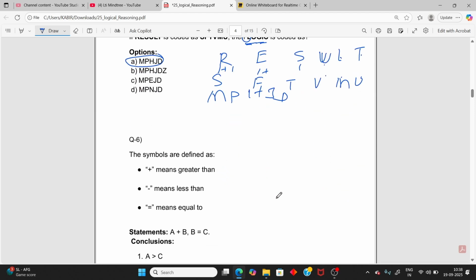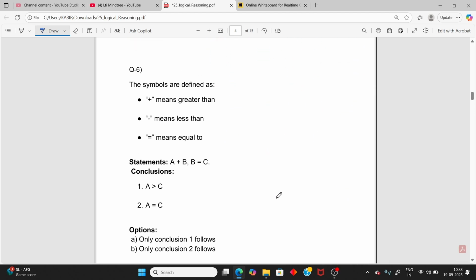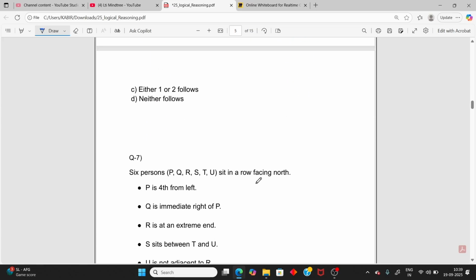Moving to the next one. Now symbols: plus means greater than. So A plus B means A is greater than B, and B equals C. If B equals C, then I can say A is greater than C. So A greater than C, yes, the condition is true. A equal to C is not possible. So only one conclusion follows.